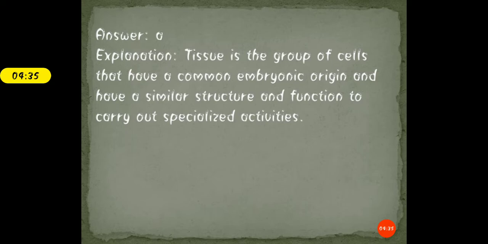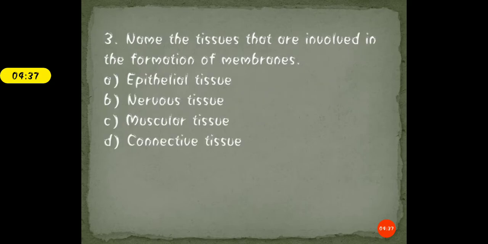Clear? Moving forward. The third question is, name the tissue that is involved in the formation of membranes. So here you need to understand first what a membrane is, and which tissue helps us in its formation. The options are A, epithelial tissue, B, nervous tissue, C, muscular tissue, and D, connective tissue. Keep in mind that here the question is being asked regarding the membranes, formation of membranes. Okay, take your time, guys.